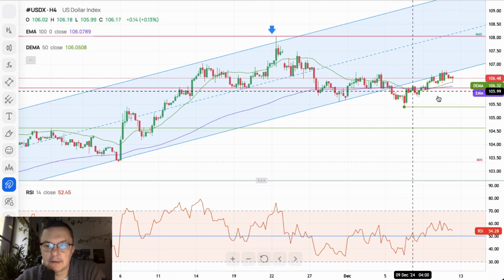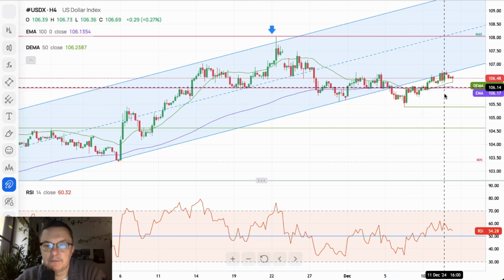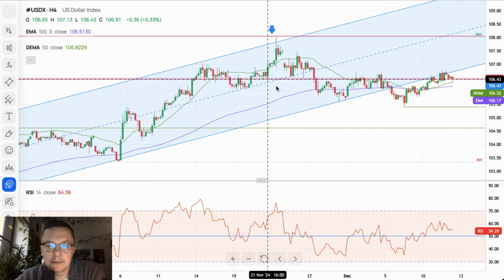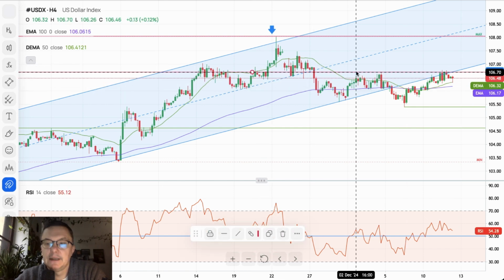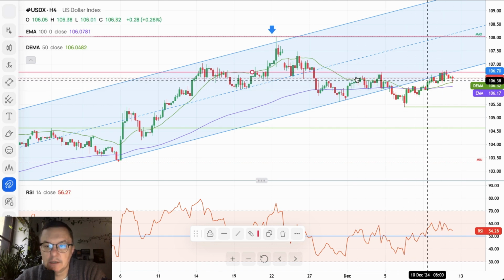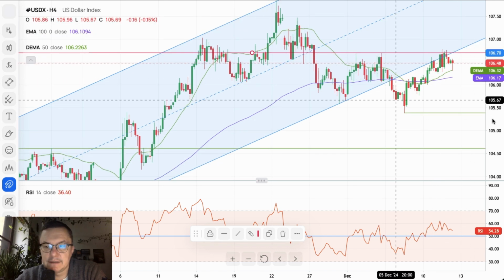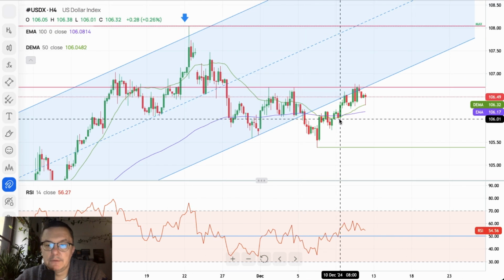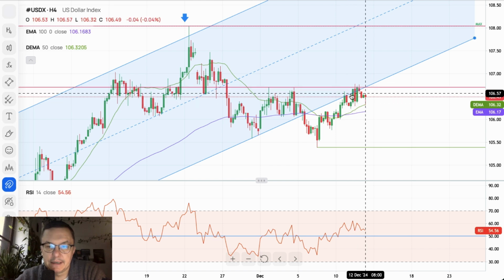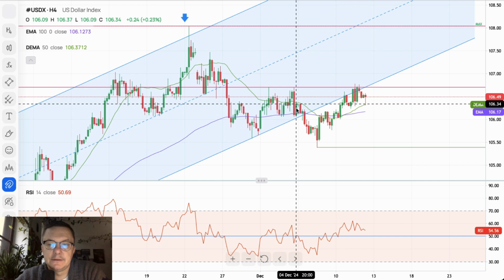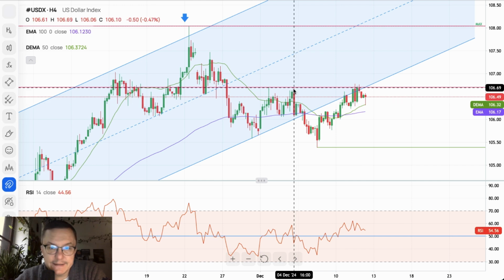So that's the local swing low, and since then the bulls have been trying to break back above the technical resistance. They did it. However, the level of 106.70 has stopped the rally, as this level is very close to the lower channel line, and you can see that the market is having problems with this lower channel line and the technical resistance. Previously, twice this market was rejected from this level.